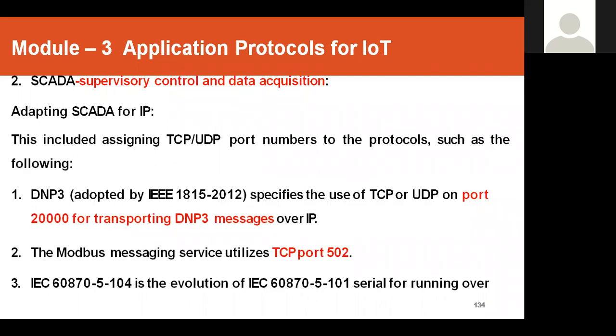So this included assigning TCP or UDP port numbers even to the protocols, as mentioned below, like DNP3. It specifies the use of TCP or UDP port, which port you want to use. And the Modbus messaging service utilizes TCP port 502. I think you might have seen port numbers for HTTP, 500, 504, and even those are error codes. And we use 8080 in a local network. I think you might have used it already: local IP colon 8080 port number to access a particular server. Likewise, TCP port 502 was used in Modbus. Likewise, they used different ports in different